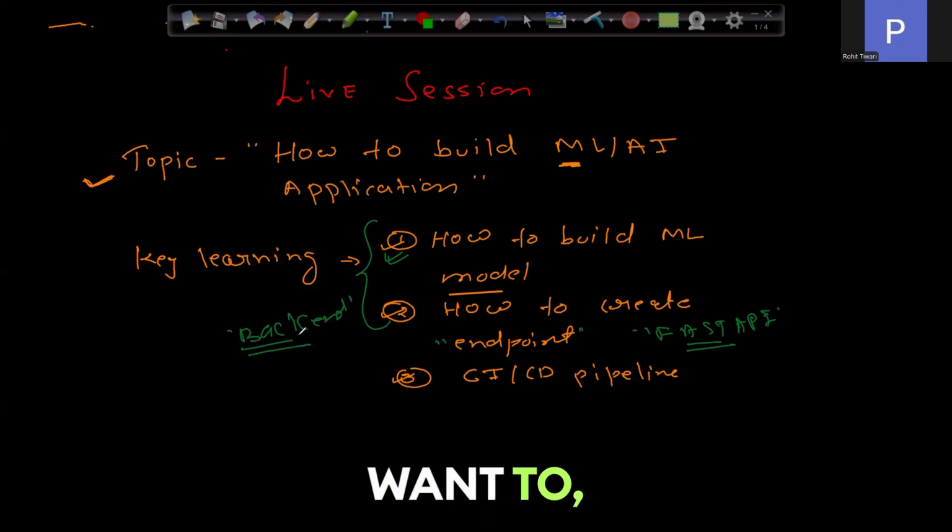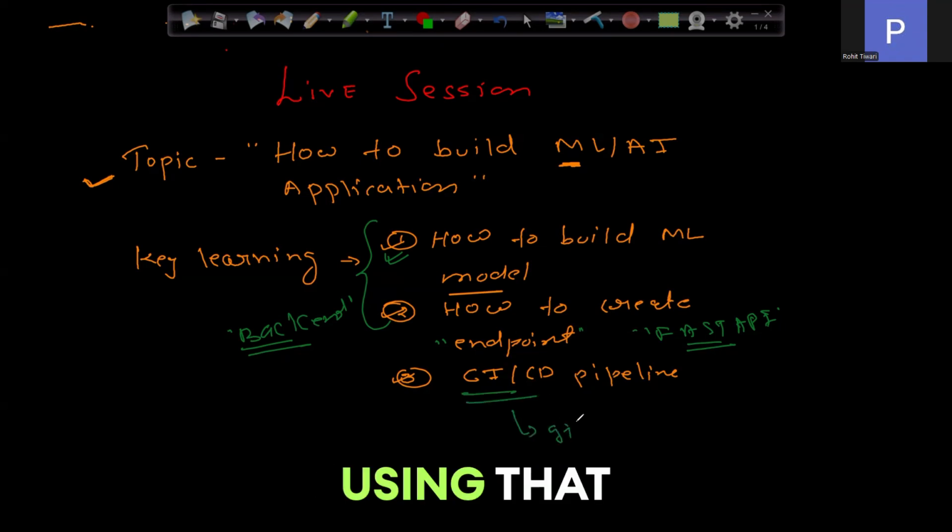We know that if you want to make your development faster, you definitely have to use CI/CD activity. We are going to use GitHub Actions to trigger this CI/CD pipeline. So whenever you develop any new feature, it will be integrated into your main branch, and we will deploy the application. We'll also do that.